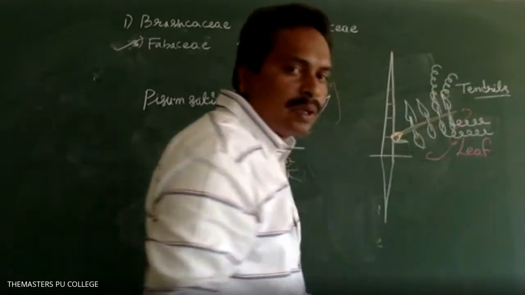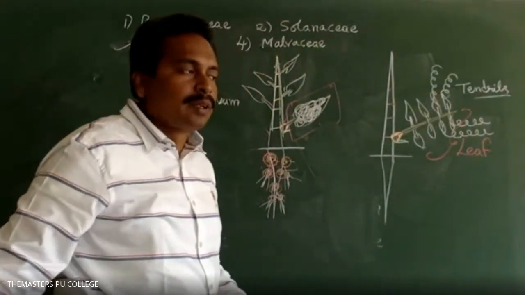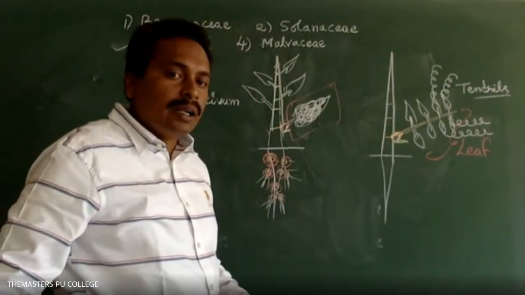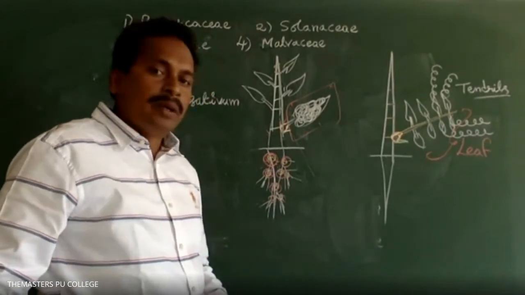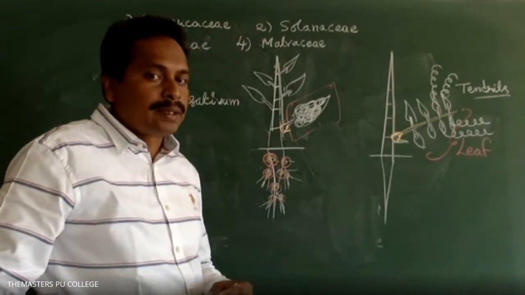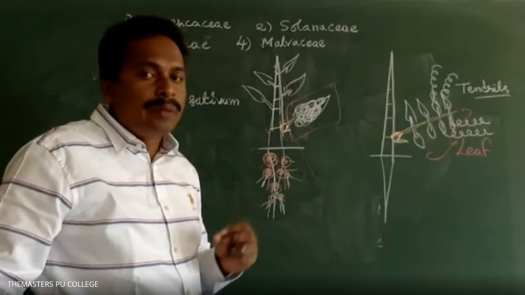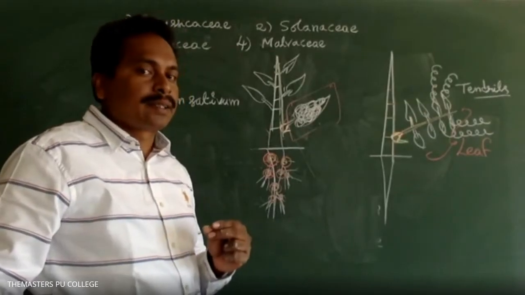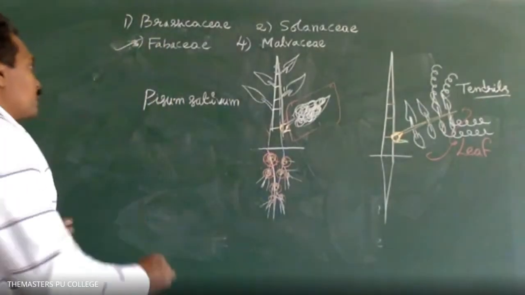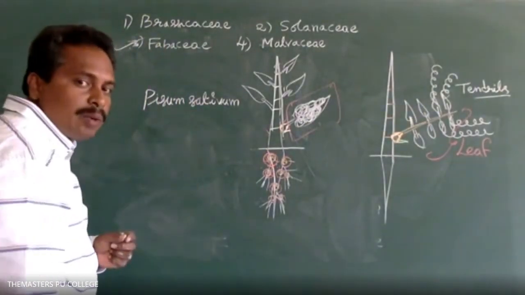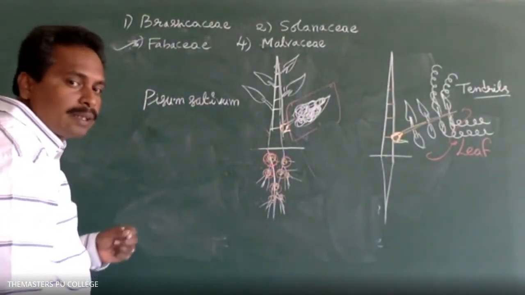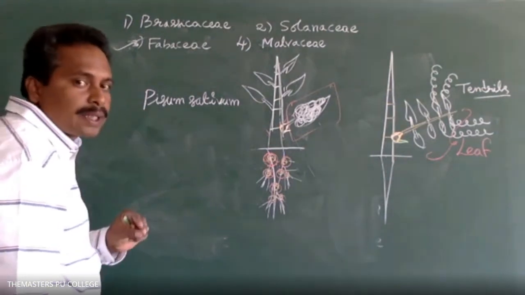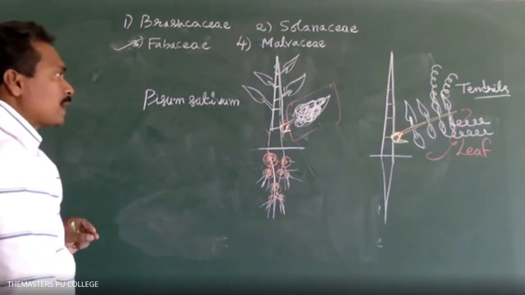Already highlighted about the modification of the leaves. In Pisum sativum pea plant, the leaves are modified into tendrils, the large string tendrils, right? So tendrils are found in the, what is the scientific name or biological name of the pea plant? Pisum sativum.